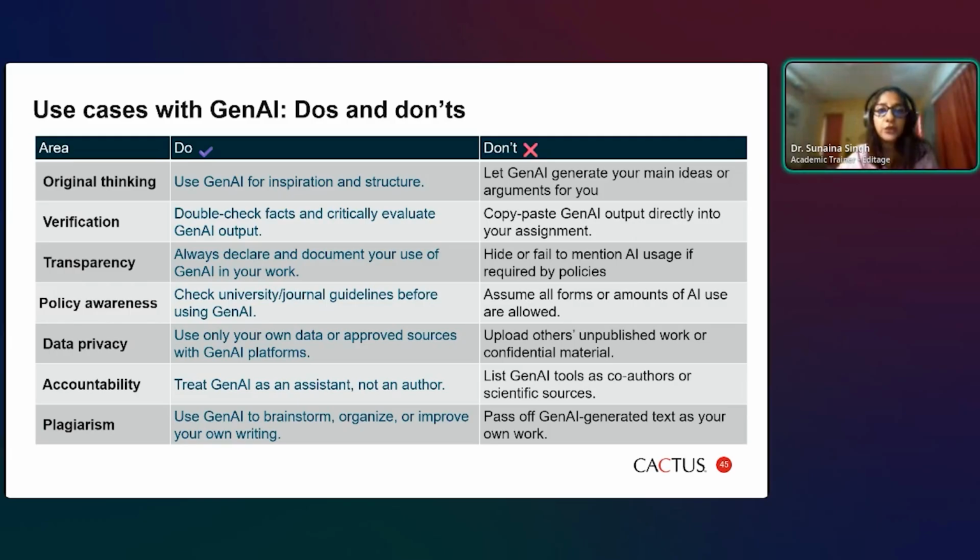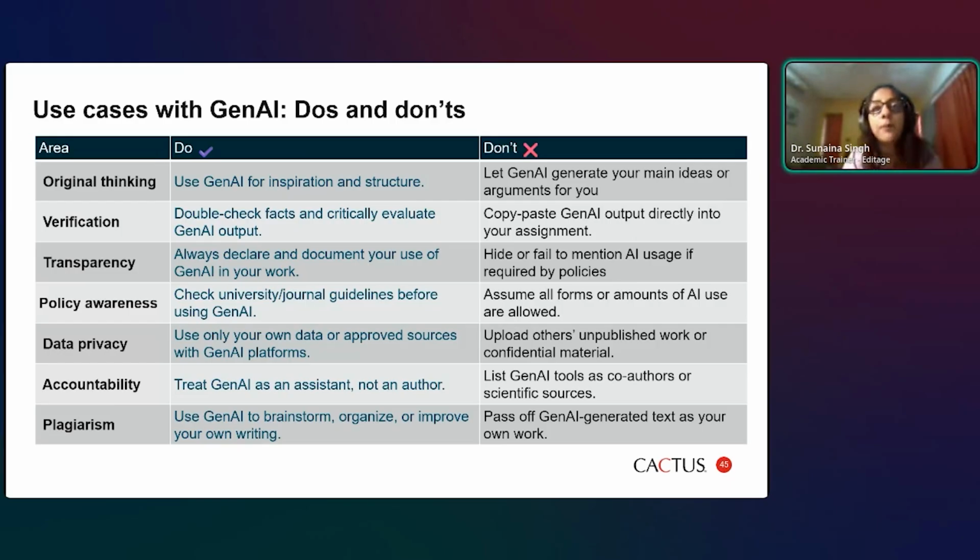When you are using generative AI, declare and document your use. In a moment, I will show you how you can do that. But don't hide or fail to mention AI usage. Before using it, check the journal guidelines, check your university guidelines. What do they say about using AI? Don't just assume that everybody allows it.